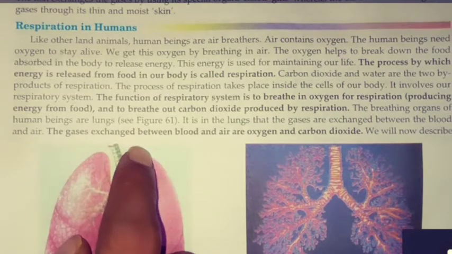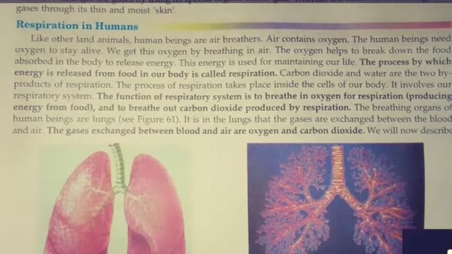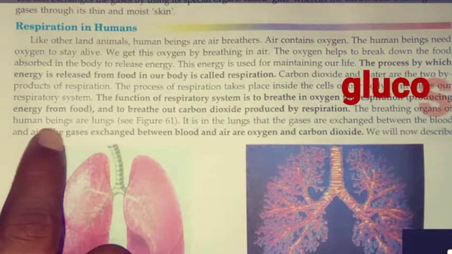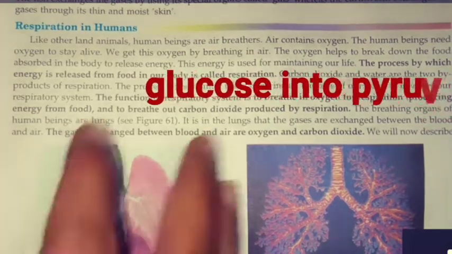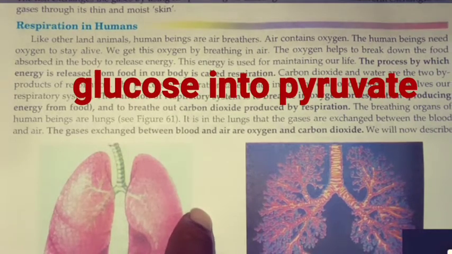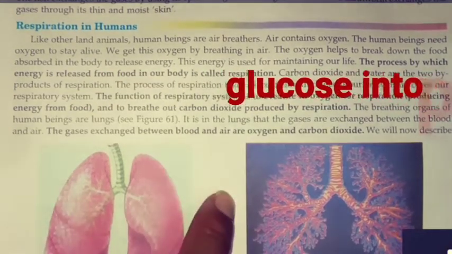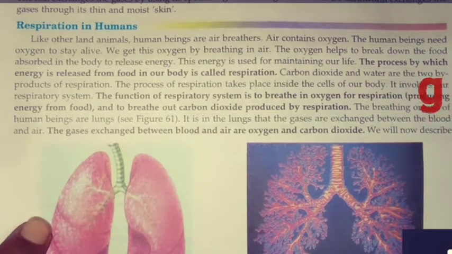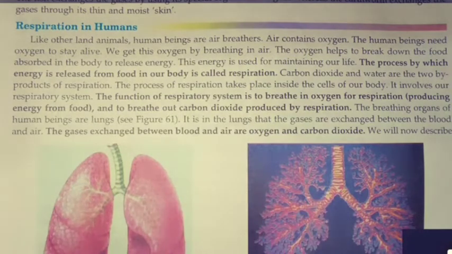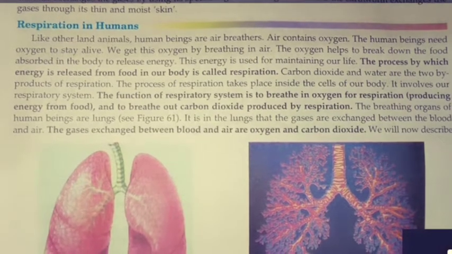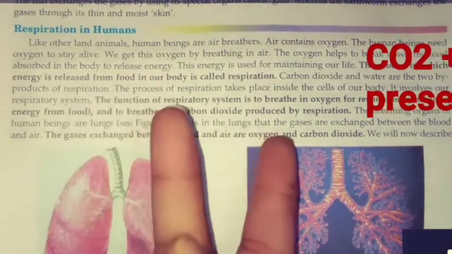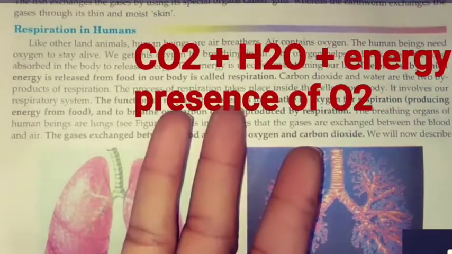Do you remember or forgot? Glucose in the presence of oxygen first breaks down into pyruvate. Then pyruvate on further breaking changes from a 6 carbon molecule to a 3 carbon molecule. And the products are lactic acid plus energy. And when glucose is broken down in the presence of oxygen, what do we get? Carbon dioxide, water, and energy.